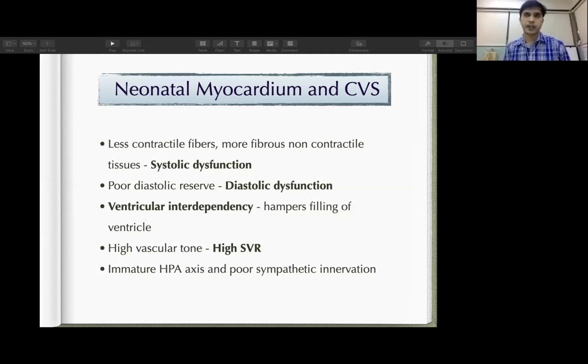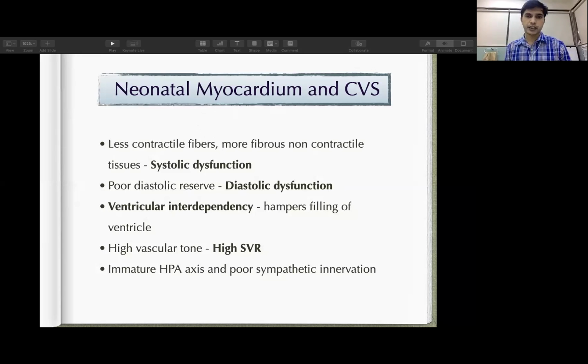There are structural, anatomical and physiological differences between the neonatal myocardium and cardiovascular system and the adult system. The neonatal myocardium has fewer contractile fibers, and the non-contractile fibrous tissue is much greater compared to the adult myocardium. So it inherently has systolic dysfunction, and also poor diastolic reserves, so diastolic filling is also poor, which is why it has inherent diastolic dysfunction. There is also ventricular interdependence: filling or over-distension of one ventricle will compromise the filling of the other.